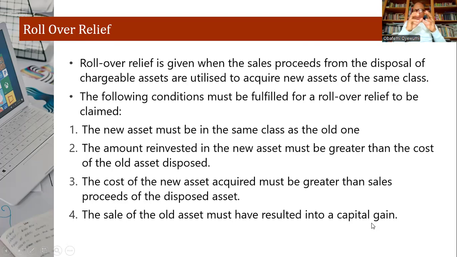That's the very first basic thing. If it does not result in capital gain, then these conditions will not be fully met, and so you cannot claim rollover relief. Please take note of these important conditions as much as possible.